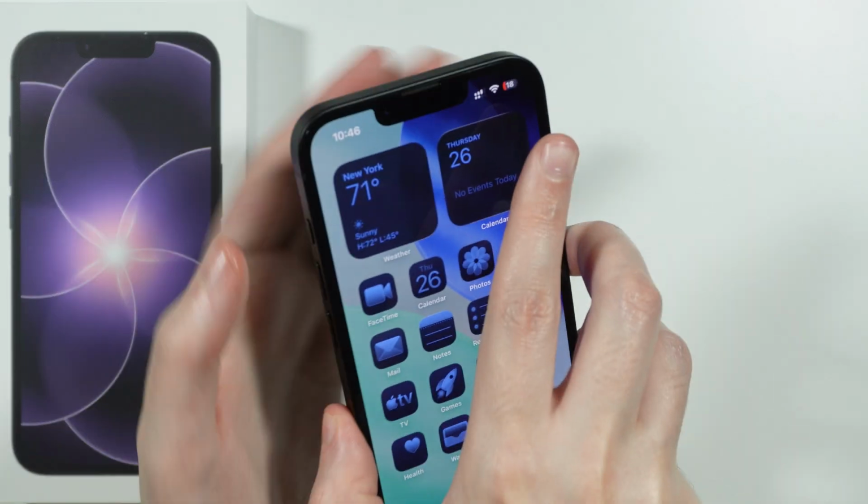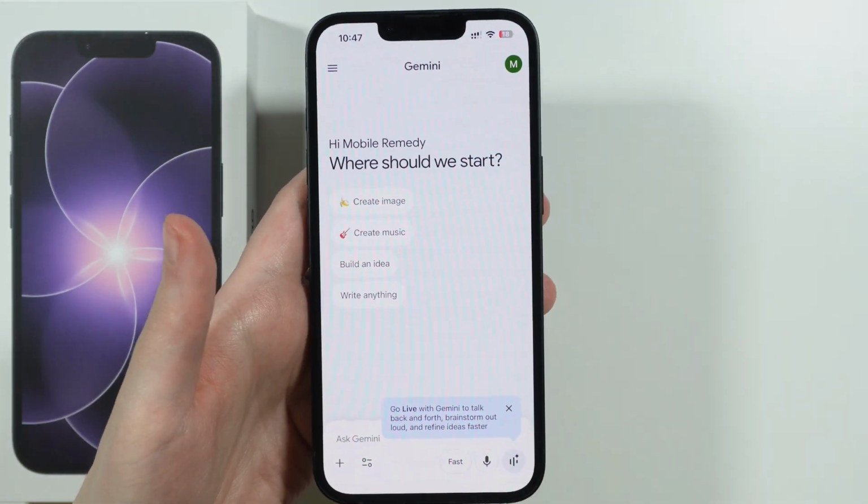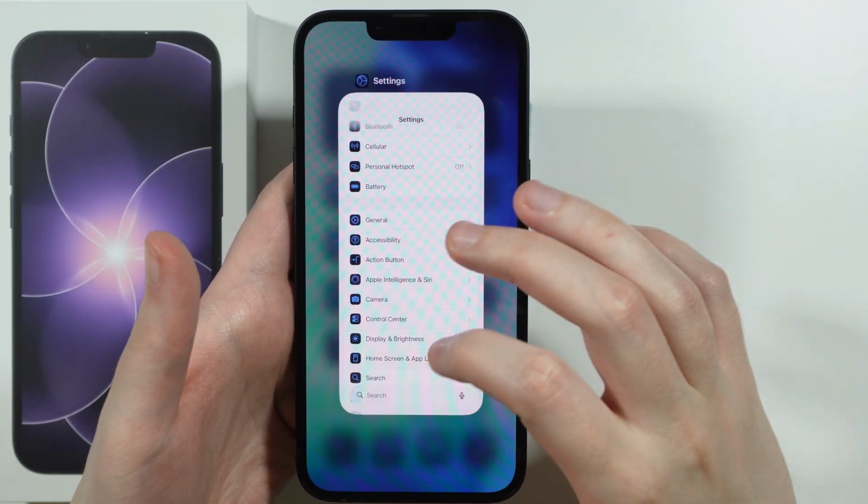So now we should be able to activate the Gemini quite easily by pressing and holding the action button. So we can do something like this instead. That is pretty much it.